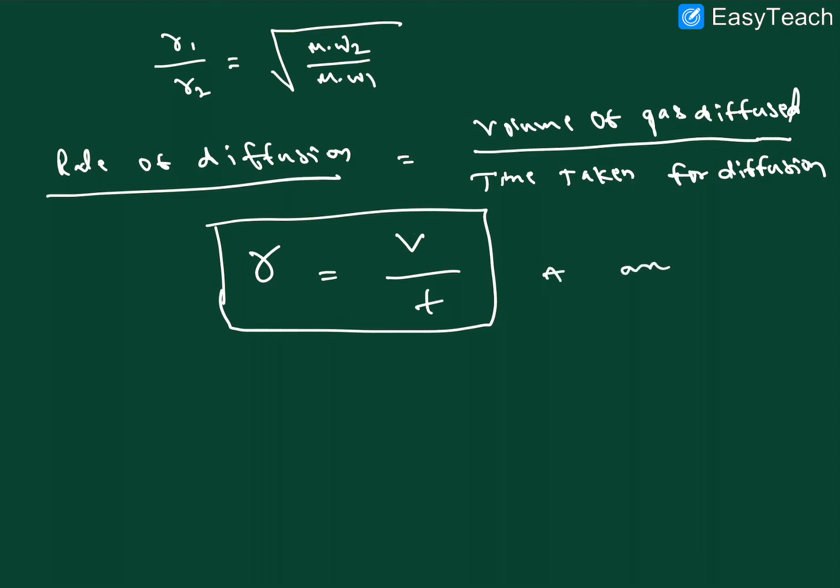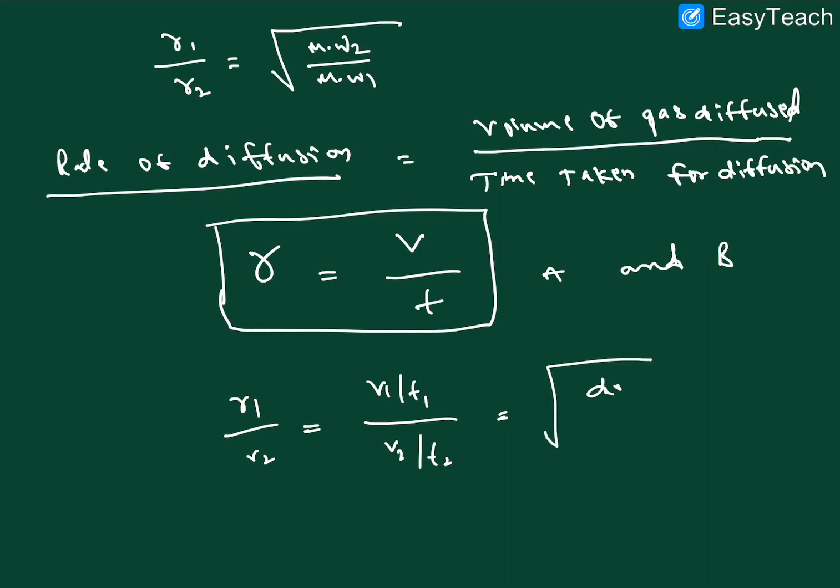At two different conditions, for example gas A and gas B, how can we write this? R1 by R2 is equal to V1 by T1 over V2 by T2, right? It is also related, as we already know, to density 2 by density 1, and also to the square root of molecular weight of 2 by molecular weight of 1. I hope it is very clear.